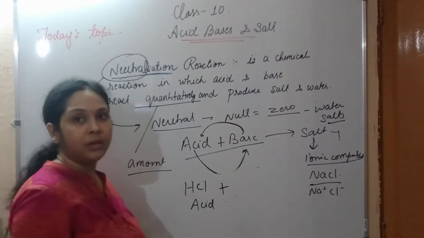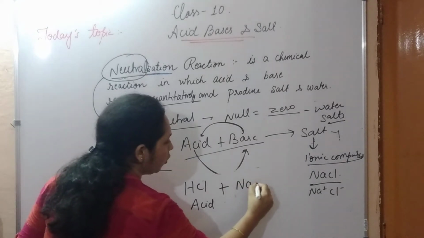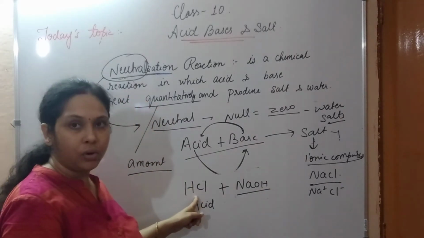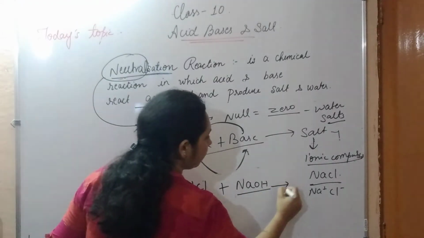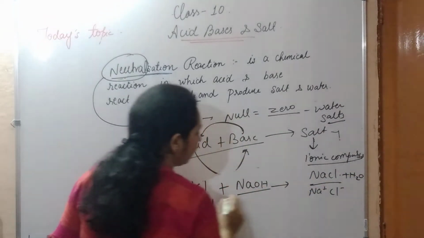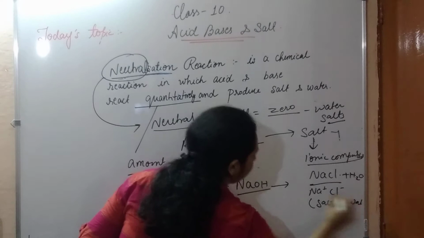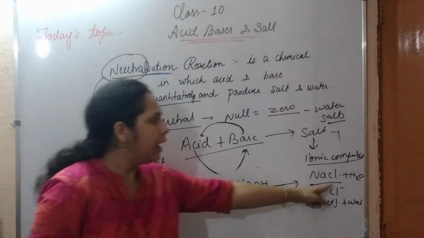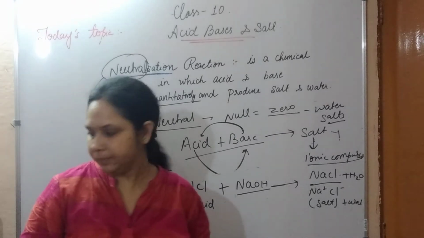When it reacts with a base, we can take NaOH, that is sodium hydroxide. HCl, hydrochloric acid, when it reacts with sodium hydroxide, gives NaCl plus H2O, the salt and water. So this is a neutralization reaction.